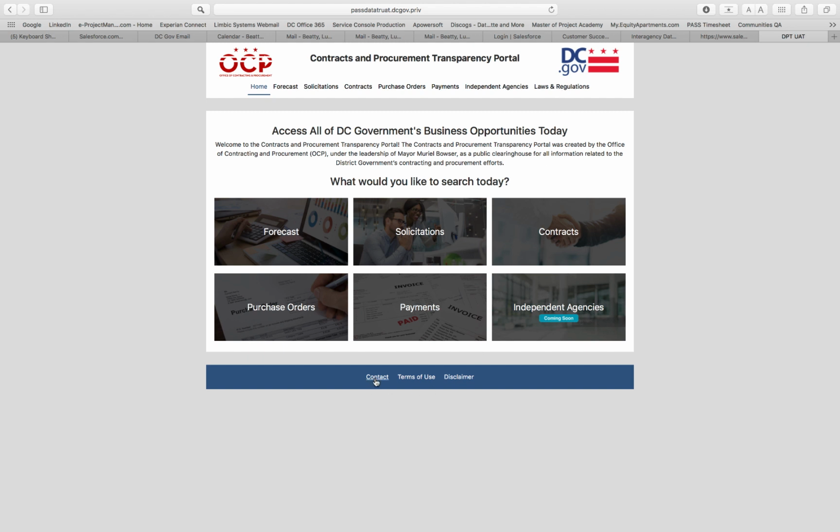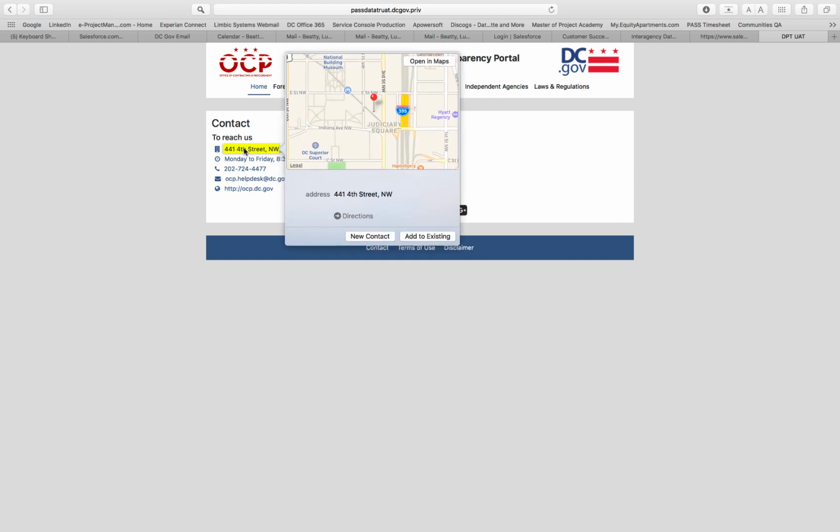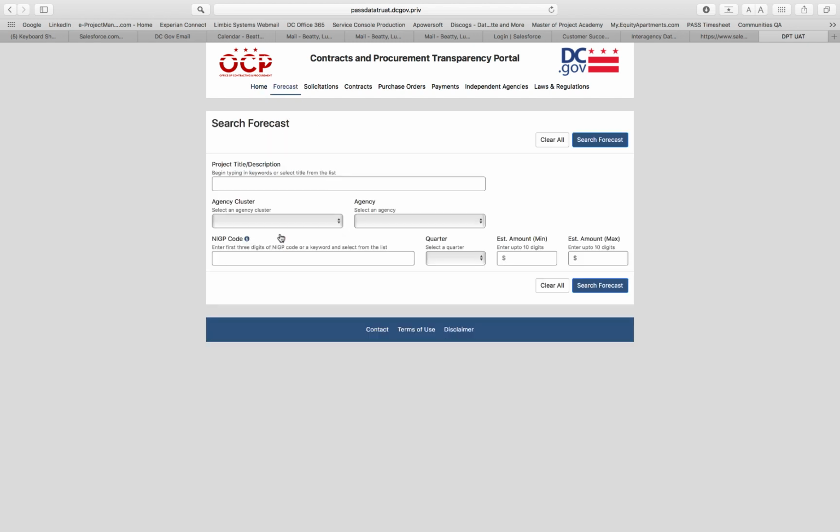We also have contact information. There's our office. You can find it as well. And we go back to the home screen. This is also supported for mobile devices and is 508 compliant.